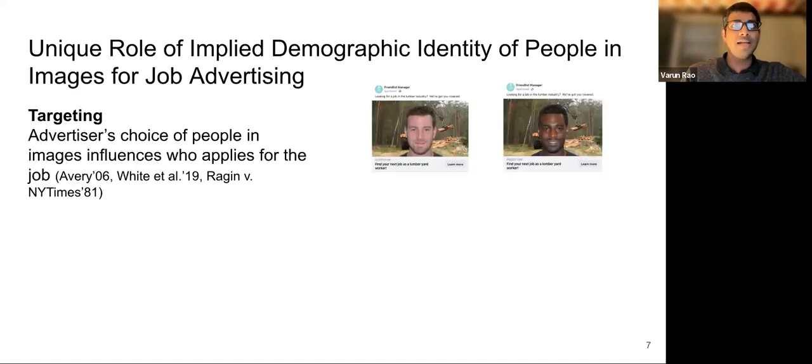First, during targeting, an advertiser's choice of people for images influences who applies for the job, as evidenced by social science theories and case law. For example, an advertiser's choice of only white men in job ad images can discourage black women from applying.